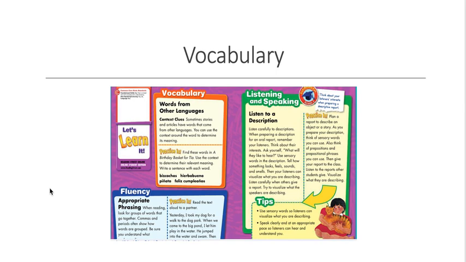As you prepare your description, think of sensory words you can use. Also think of prepositions and prepositional phrases that you can use. Then give your report to the class. Listen to the reports other students give and visualize what they are describing. So we're not doing those reports today.